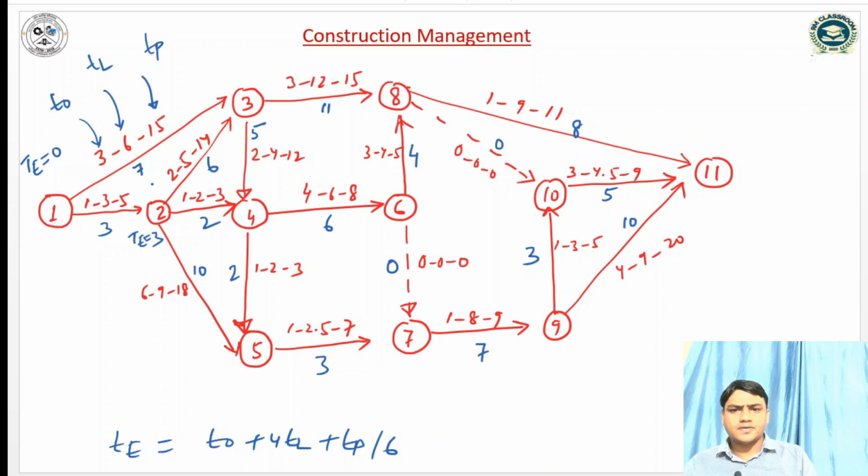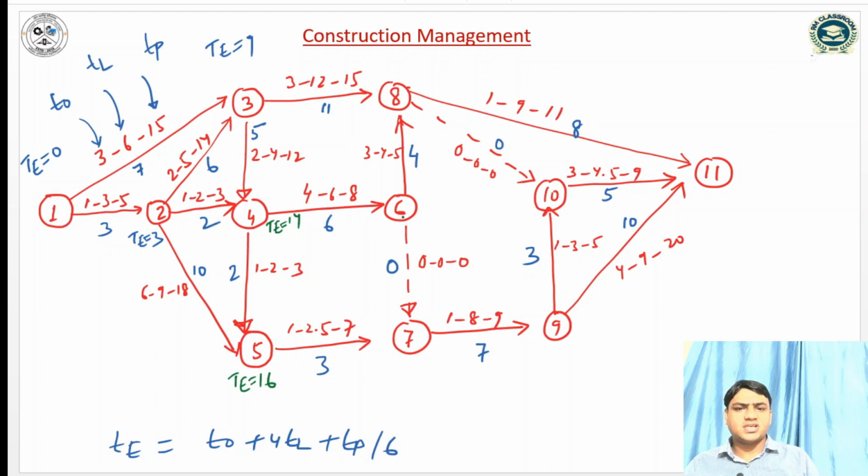And here, firstly for event 4 or event 3, 0 plus 7 is 7, 3 plus 6 is 9, so it will be 9. Similarly 9 plus 5 is 14, 3 plus 2 is 5, so it will be 14. 14 plus 2 is 16, and 3 plus 10 is 13, so it will be 16.